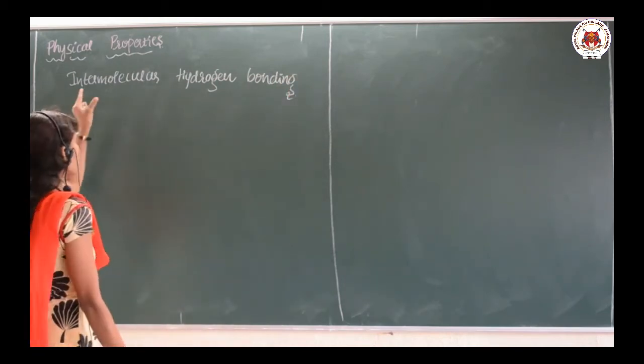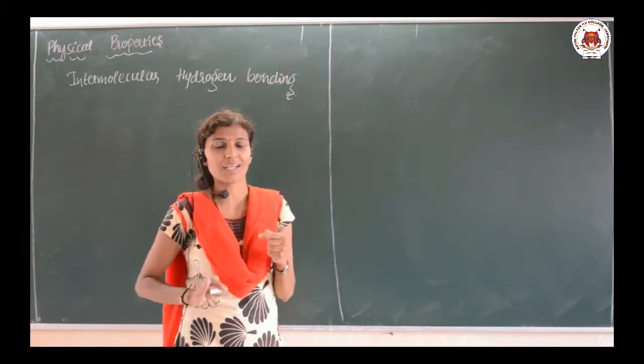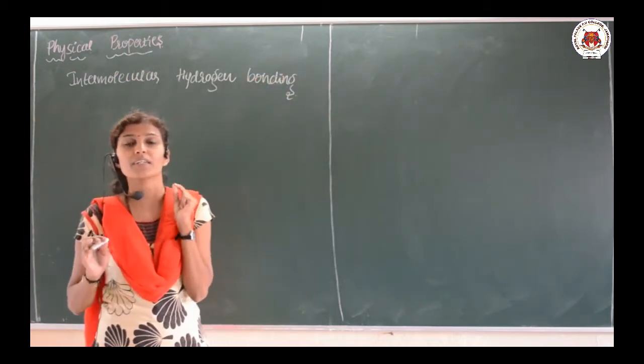The physical properties of alcohols and phenols are mainly due to intermolecular hydrogen bonding.